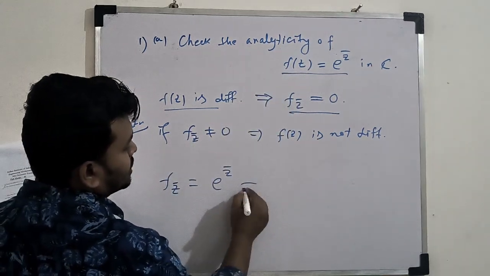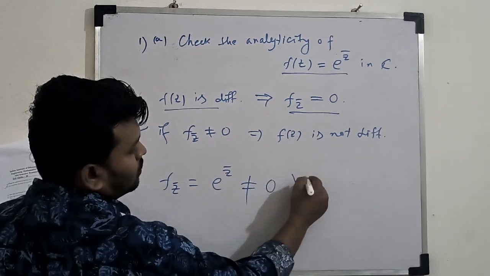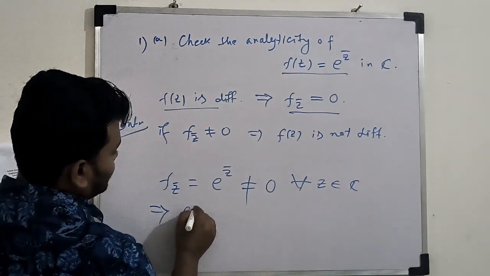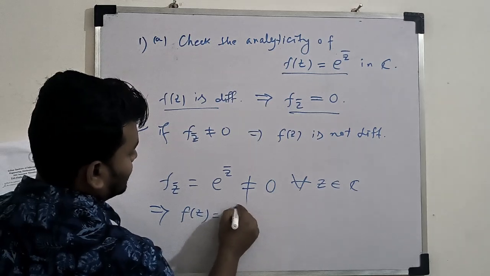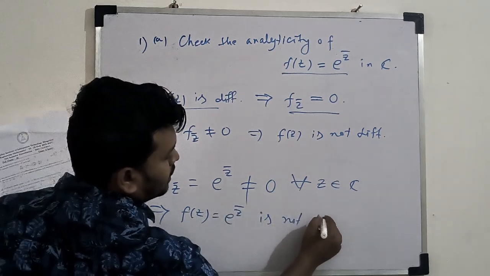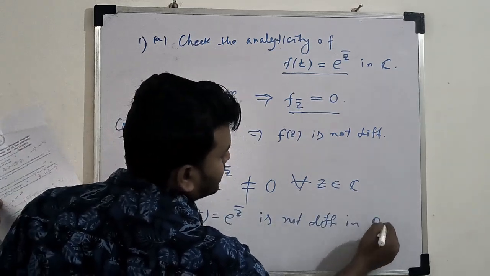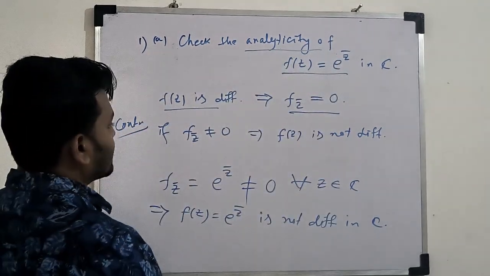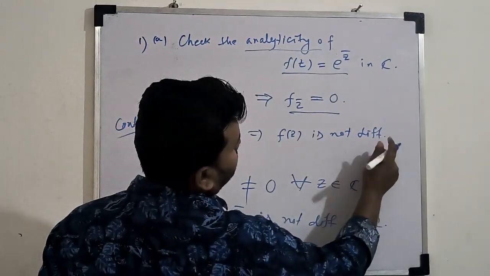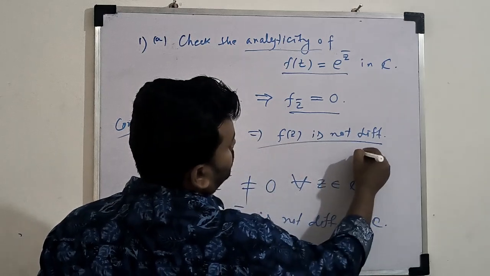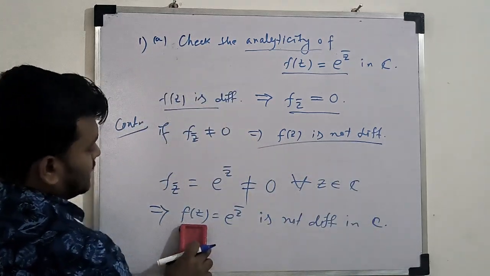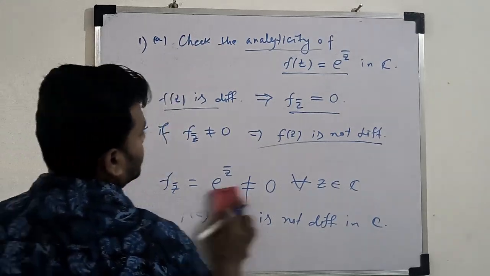So this will never be 0 for all z belonging to C. This implies that this f(z) equals e to the power z bar is not differentiable in C. And here it's asking about analyticity. So an analytic function is nothing but related to differentiation. So we proved that f(z) is not differentiable in C.